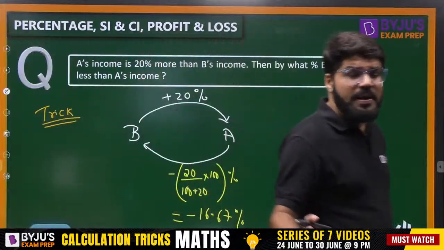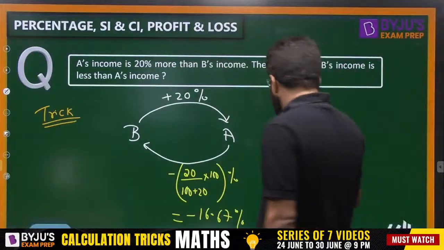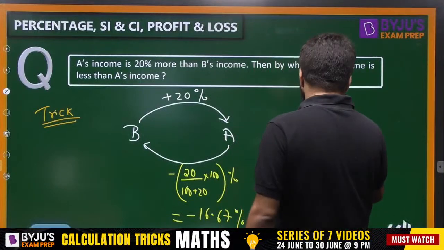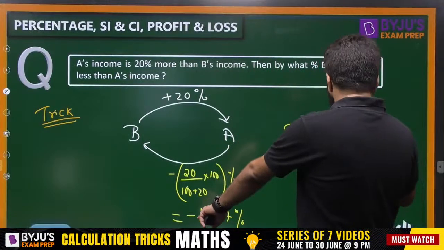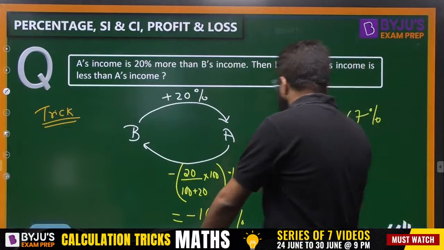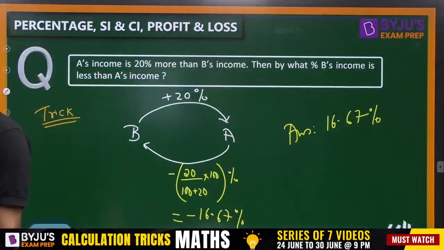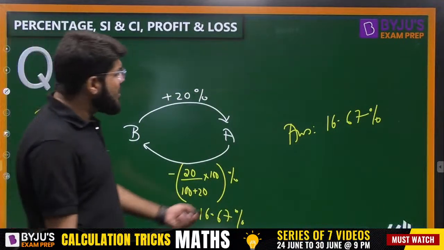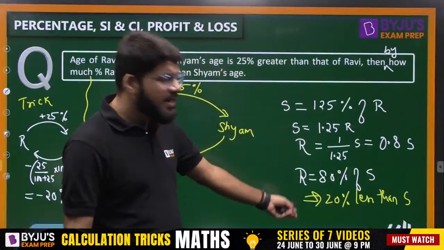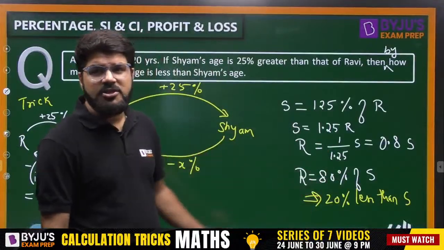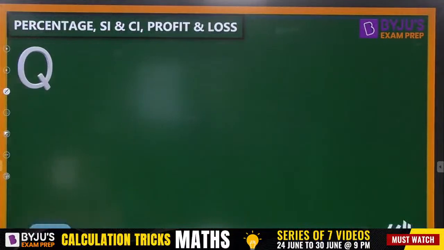So it becomes very, very simple. So what is the answer? How much percentage less? Minus represents less only, represents decrease only. 16.67%. So you can again solve it by the previous method, that is the basic idea and basic definition of percentage, or you can go by the trick as well.